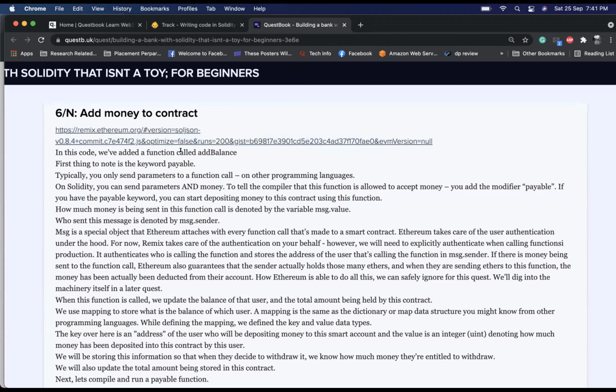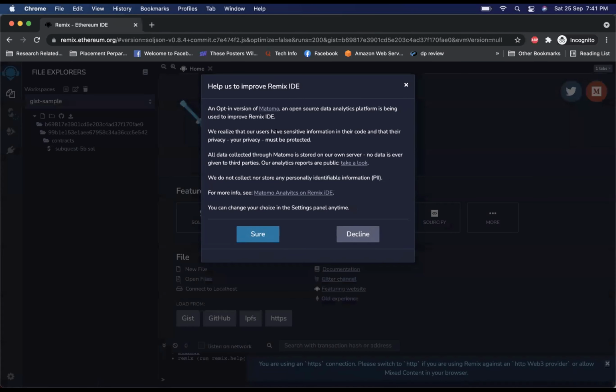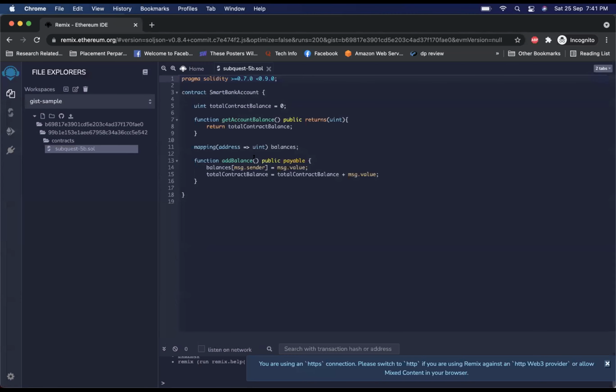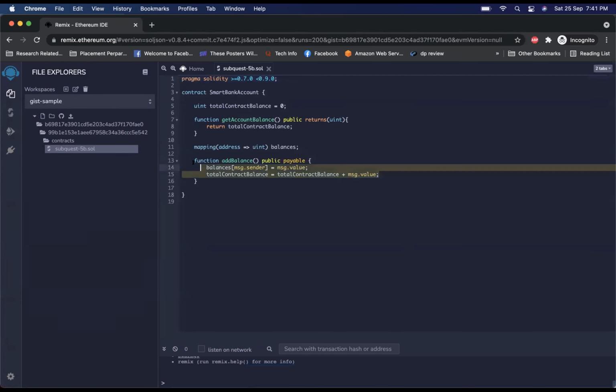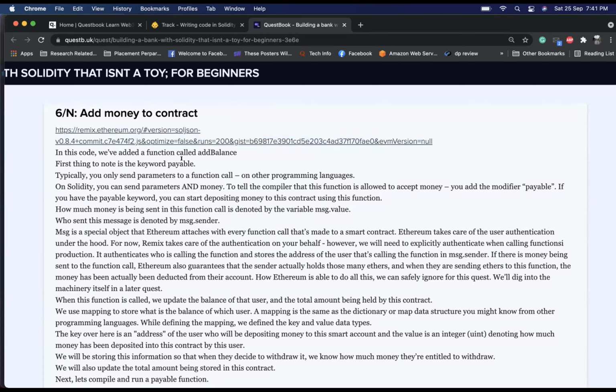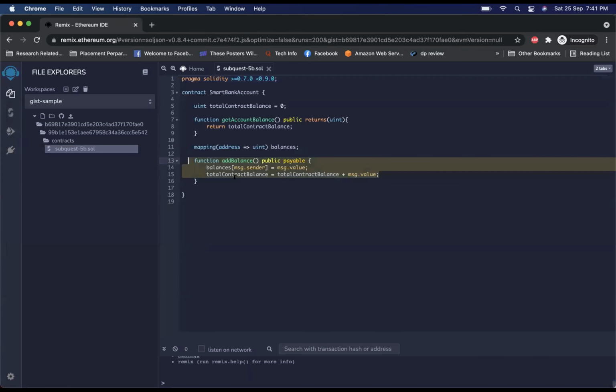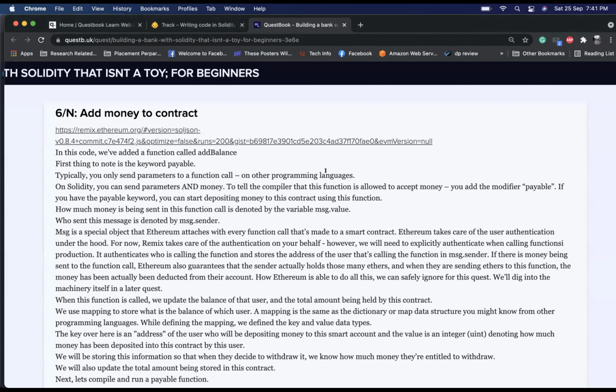In this code, we have added a function called add balance. First thing to note is the keyword payable. Typically you only send parameters to a function call in other programming languages. On Solidity, you can send parameters and money. To tell the compiler that this function is allowed to accept money, you add the modifier payable. If you have the payable keyword, you can start depositing money to this contract using this function.